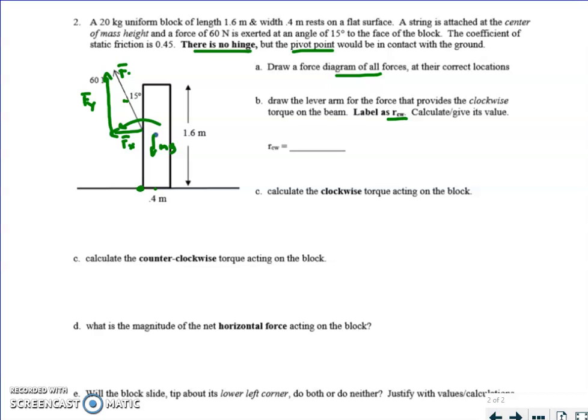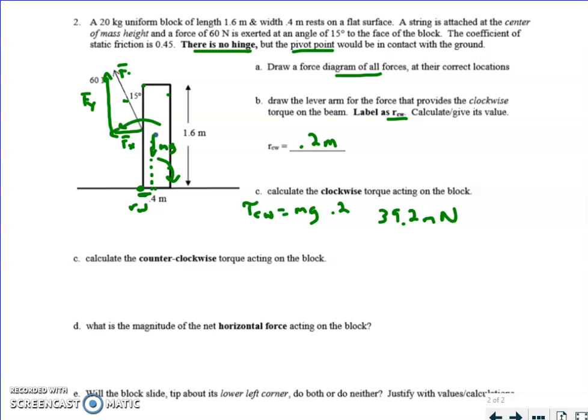Well, again, if here's our pivot point, you've got to understand that gravity is exerting a torque, right? There's a line of action. So there's my lever arm, and that lever arm is trying to pull it back that way. In other words, if I tip this just a little bit, it will fall back as long as the angle isn't too big because of this torque. So that means our lever arm for the clockwise is 0.2 meters. It's this half of the width of the block. So when I want to calculate the torque, that tau clockwise is going to be the force of gravity, mg, times the 0.2. Put in the numbers and you get 39.2 meter newtons.